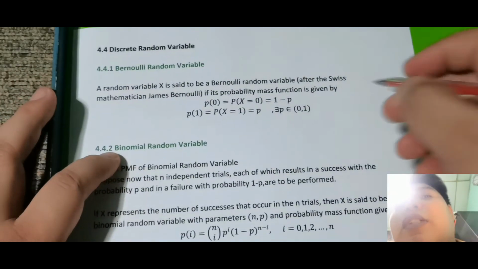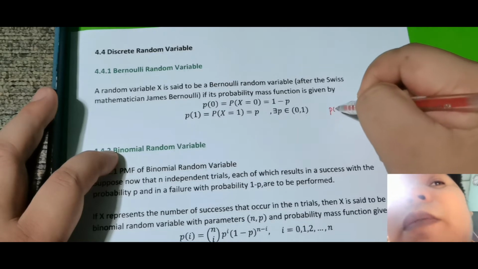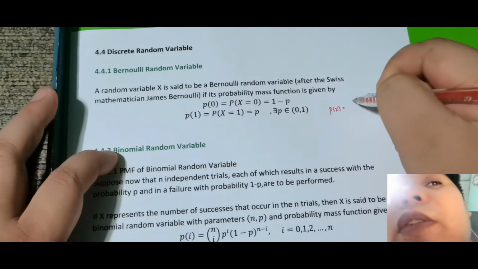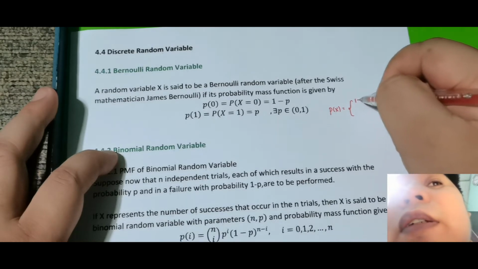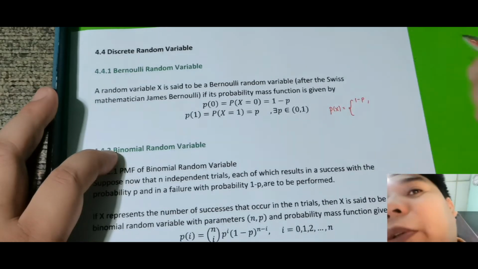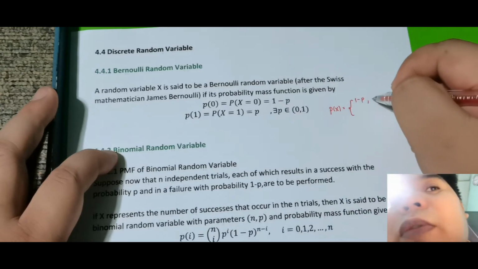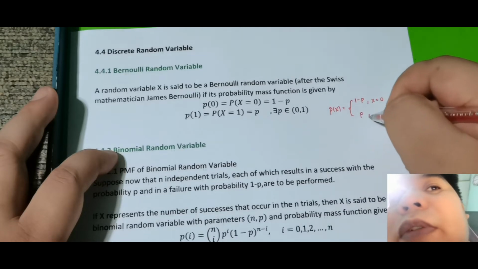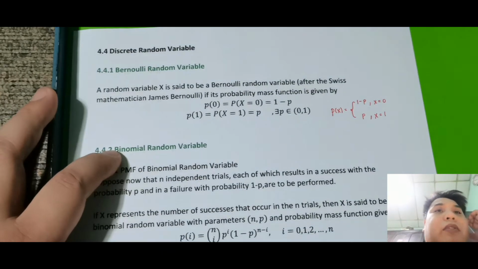So kung isasulat natin siya sa piecewise function, the probability of X is equal to 1 minus p whenever X is equal to 0, and p whenever X is equal to 1. Okay, so yan yung ating Bernoulli random variable.